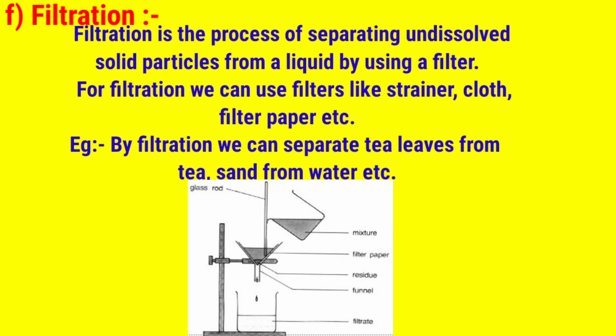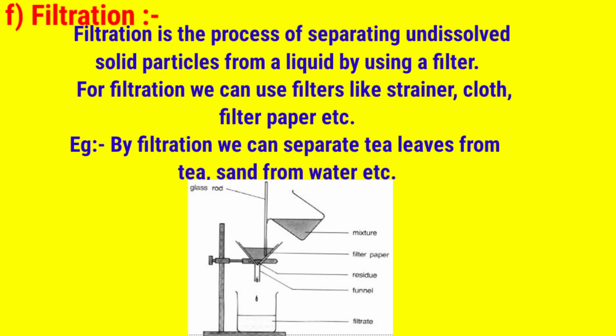Filters have different pore sizes at the micrometer level. We can do this filtration process with the help of a strainer. Filtration and sieving are similar processes, but the pore sizes of the sieve and the filter are different.